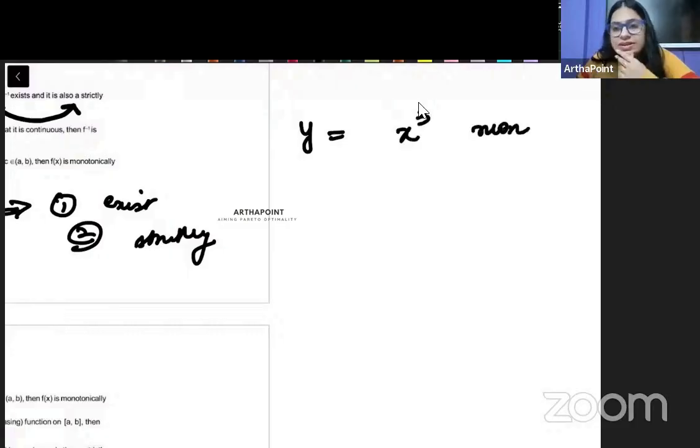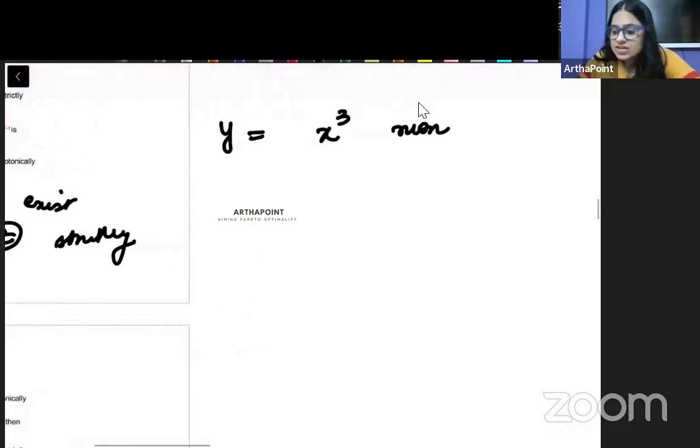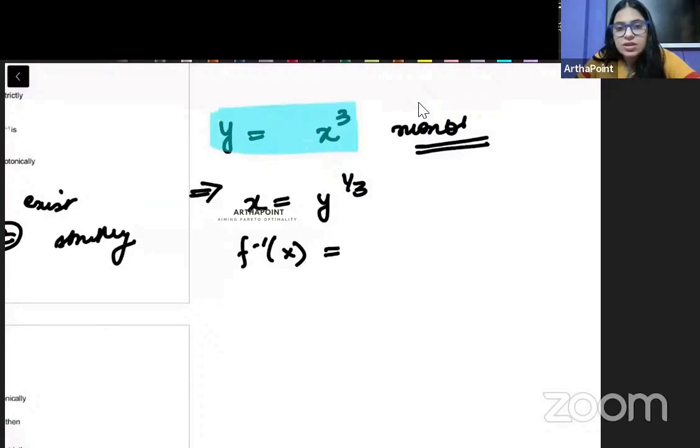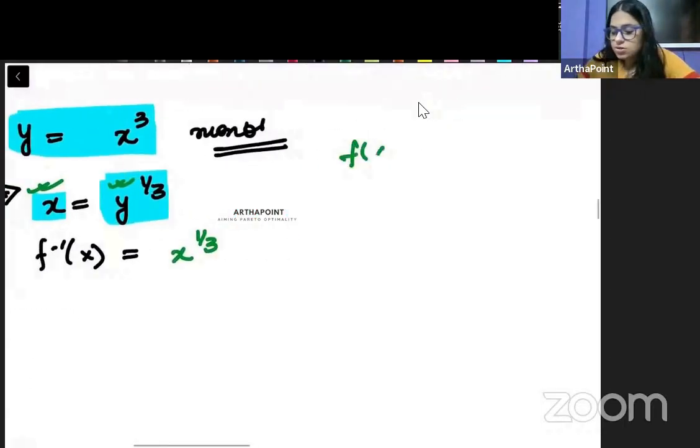This is monotonically increasing function. अब अगर y is equal to x cube था, तो we can go ahead and we can understand from here that x will be y to the power 1 by 3. तो f inverse x will be what? Just पहले यहाँ से क्या करते हैं f inverse निकालने के लिए? You find the value of x in terms of y and then you just write y की जगह x and x की जगह y. So f inverse y will be x to the power 1 by 3, right? So your function is x cube and the inverse of the function is x to the power 1 by 3.